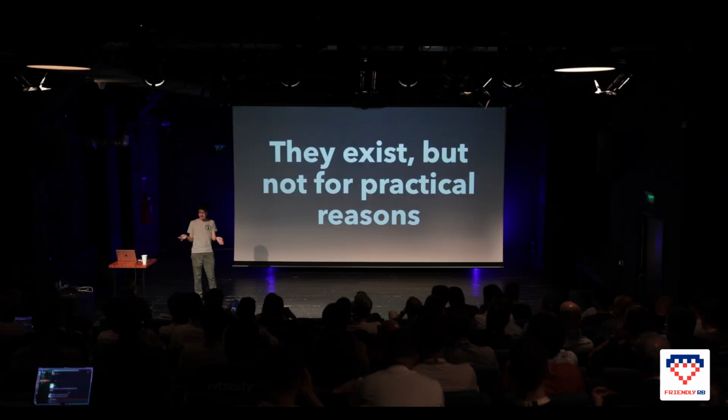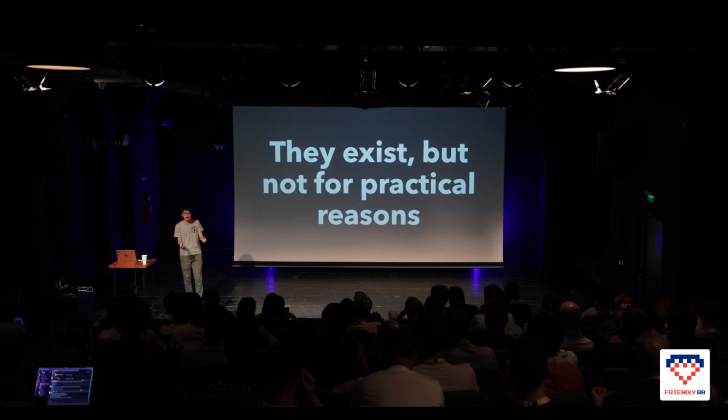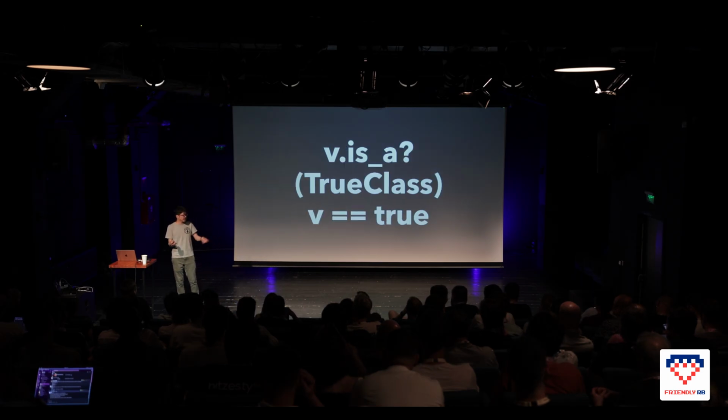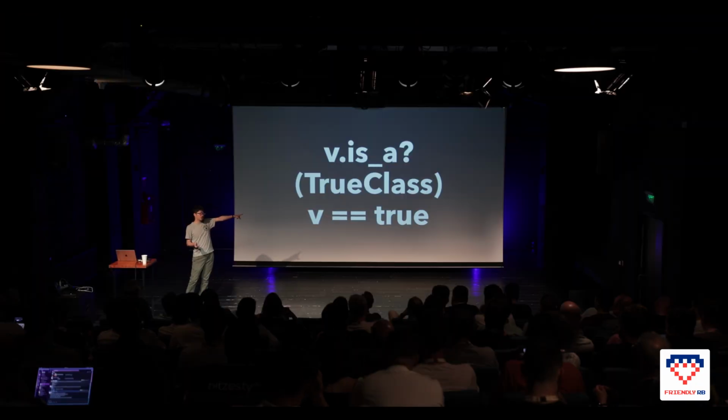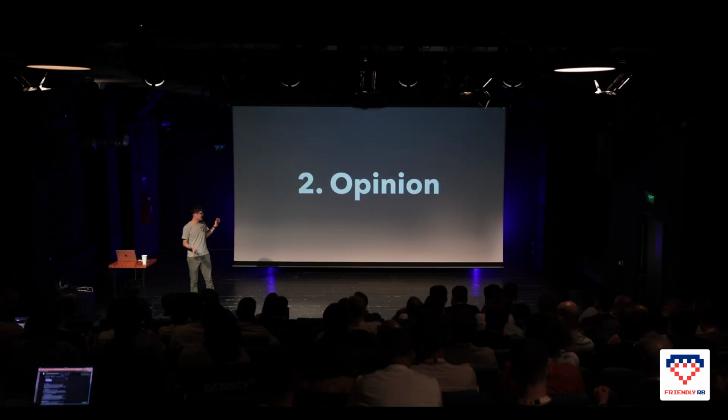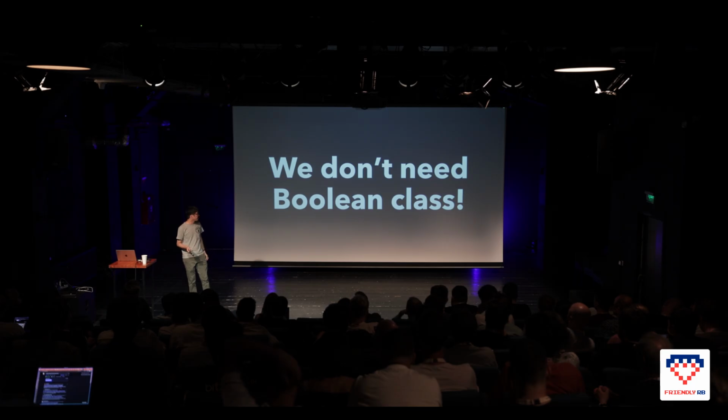So we can say that they exist, but not really practical. Because if v is a TrueClass and v equals true, they're equivalent, right? Because if it's true, then it should belong to TrueClass. And if it belongs to TrueClass, then it means it's a true instance. Okay, so these are kind of facts, maybe some opinions, but let's go to the opinion part.